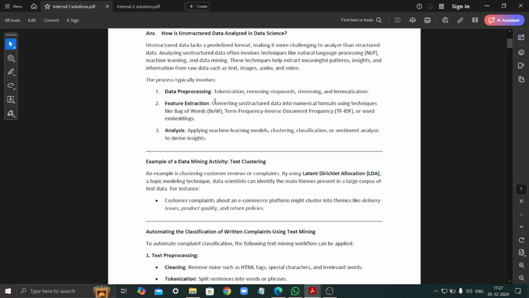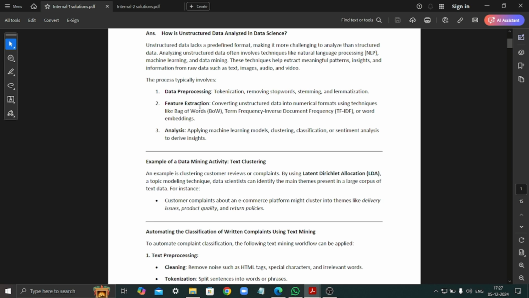So let's start with data pre-processing. It involves tokenization, removing stop words, stemming, and lemmatization. Now, what is tokenization? Tokenization is assigning a unique token to each word, like giving them a unique identity. Removing stop words is removing the words which are not needed or not important.